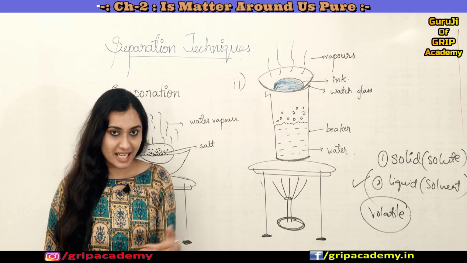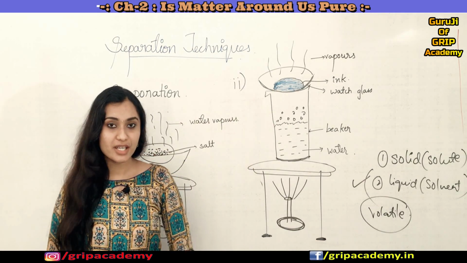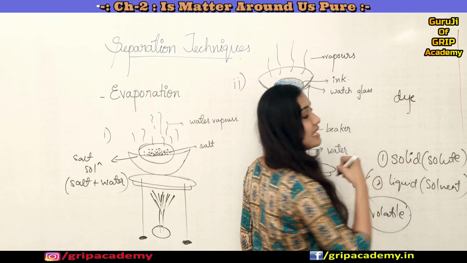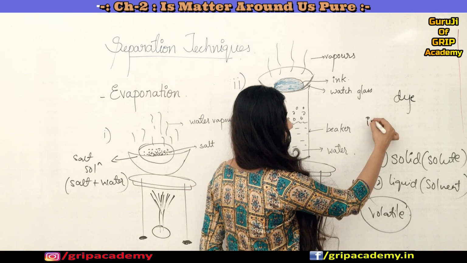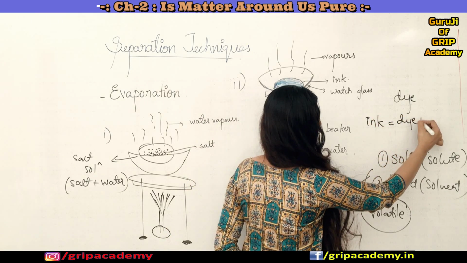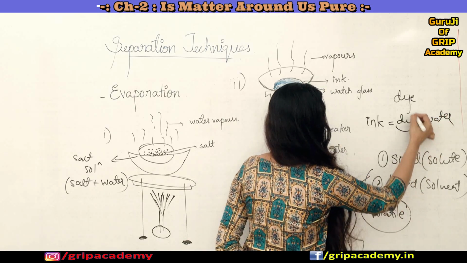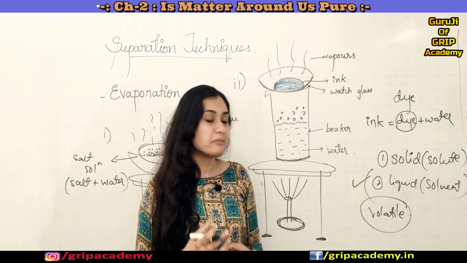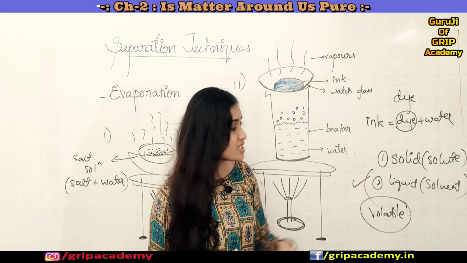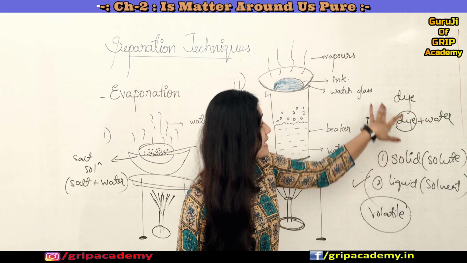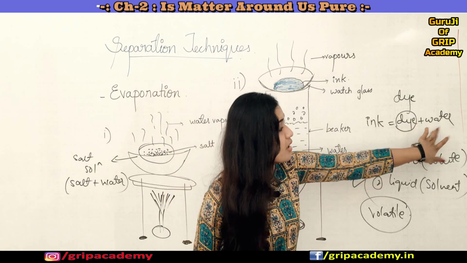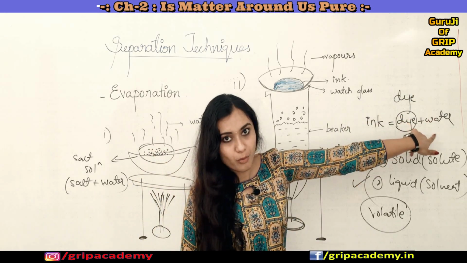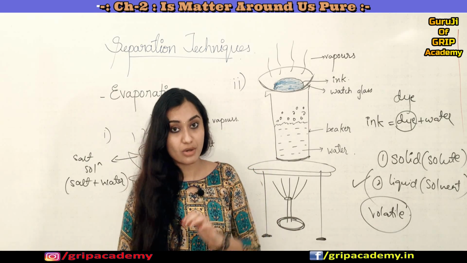So now let us take another example. You can see here we are trying to separate a dye from ink. So what is ink? Ink is a combination of dye plus water. A dye is nothing but a color component which is dissolved in water, and thus the dye imparts color, right? So this ink is a combination of dye and water. Dye is dissolved in water. So now how can we obtain this dye from water, from its solvent?